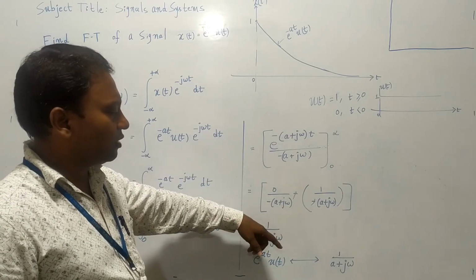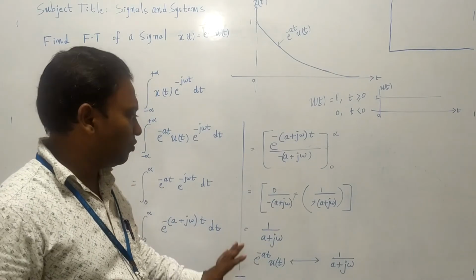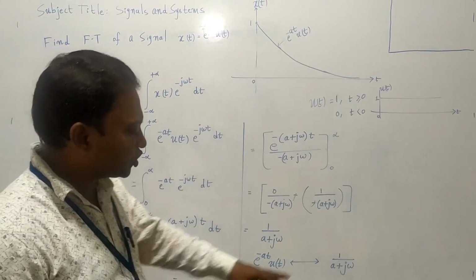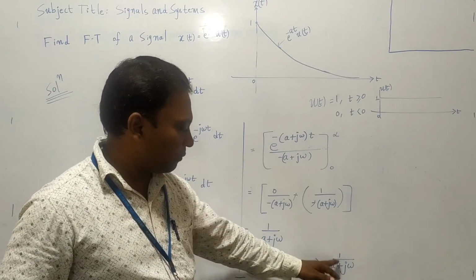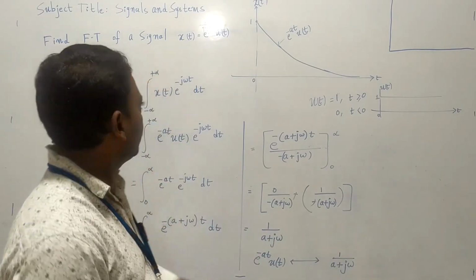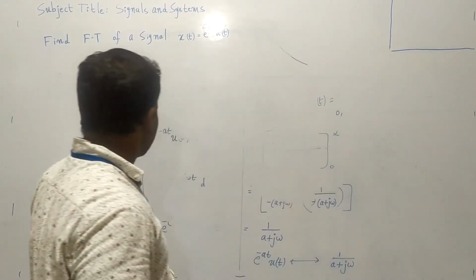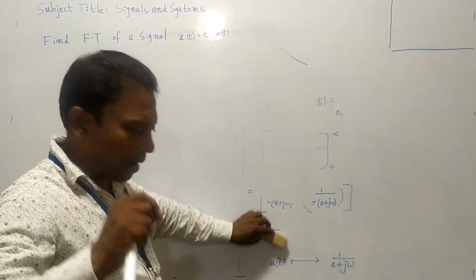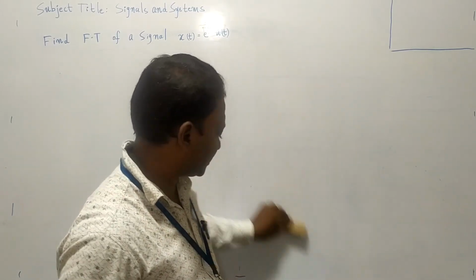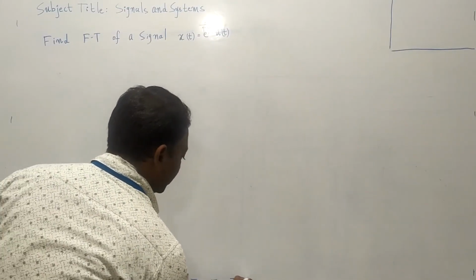Now we are going to check what is the magnitude of this, what is the phase angle of that. We are going to see now. Okay, I hope you understand this. Next we proceed to find out the magnitude spectrum of this 1 by a plus j omega, and also phase spectrum of 1 by a plus j omega. So here magnitude spectrum means representing the amplitude of this 1 by a plus j omega at different frequencies. Phase angle means representing the phase angle at different frequencies.